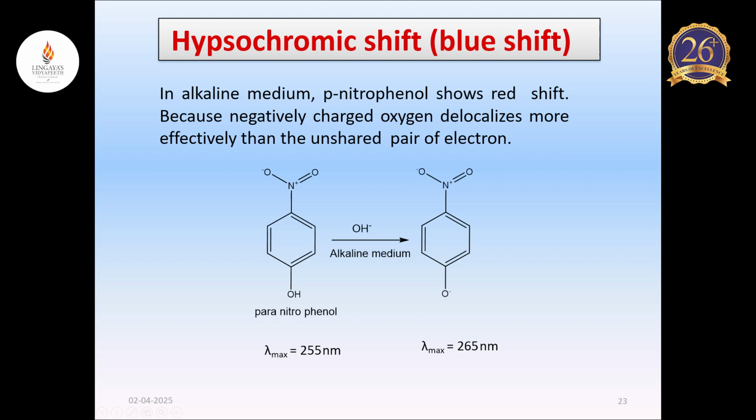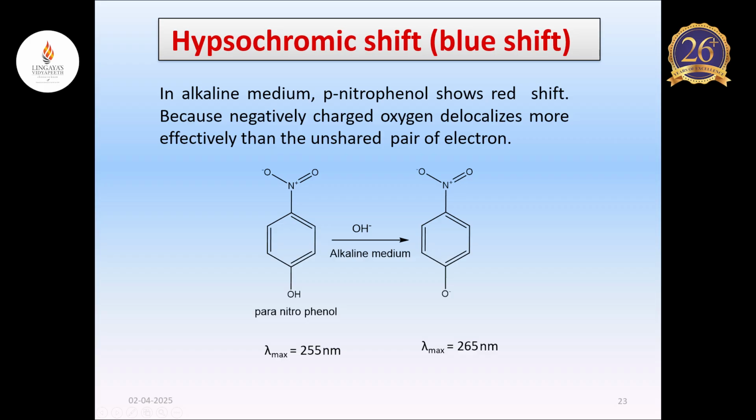Next is hypsochromic shift, which is the shift of absorption maxima towards shorter wavelength. That is, when absorption maxima or lambda max of a compound shifts to shorter wavelength, it is called hypsochromic shift or blue shift. This effect is caused due to the presence of a group which causes removal of conjugation, or by the change of solvent.